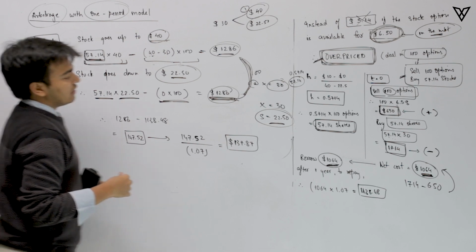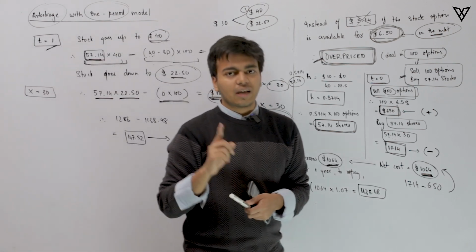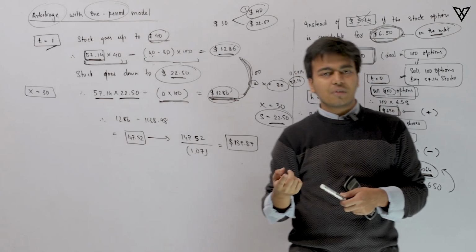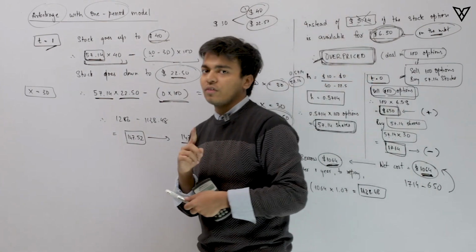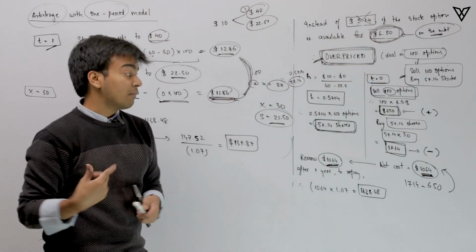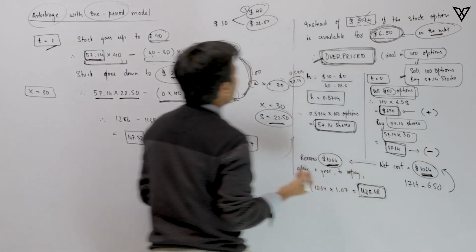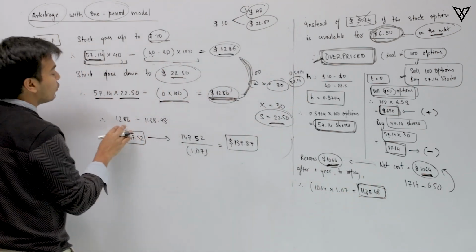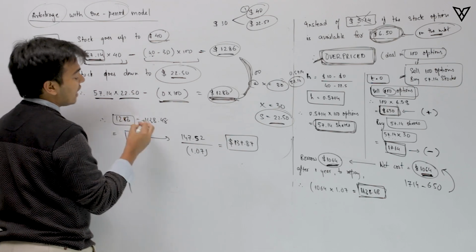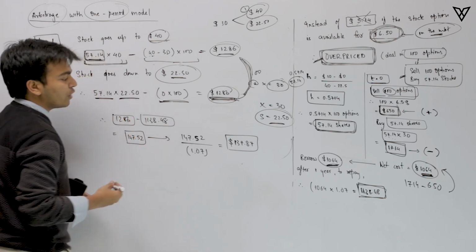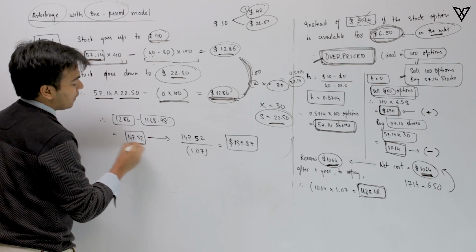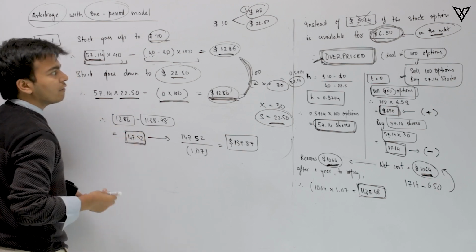Now I need to realize that there was some money that I had borrowed at time period 0 which I am supposed to repay at time period 1. The amount that I borrowed was 1064, and the amount that I had to repay including the interest was 1138. So my portfolio value being 1286, I'll subtract 1138.48 from it and I'll get the value as 147.52.